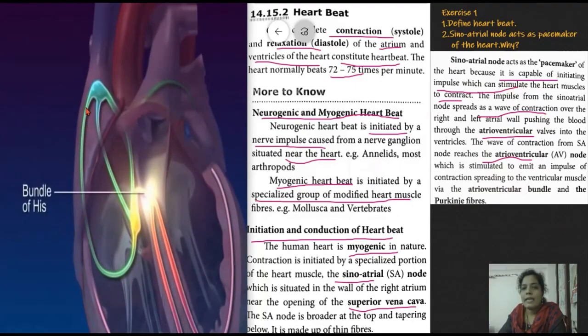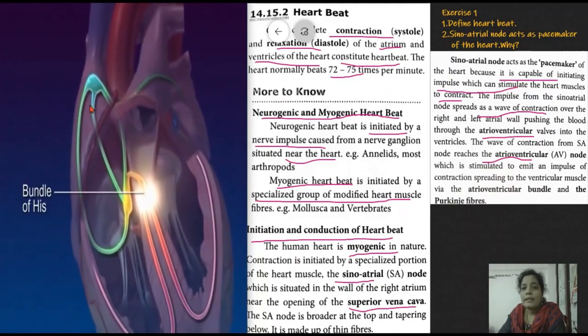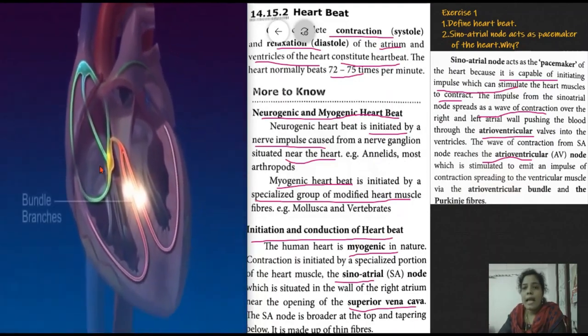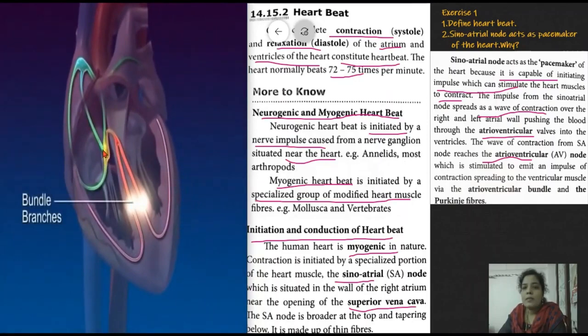So first the SA node, sinoatrial node, produces the impulse. That impulse enters into which region? AV node, atrioventricular node, via the bundle of branches. This is a bundle of branches, Purkinje fibers, through this area it enters into the ventricular muscles, ventricles, so that the ventricles contract. So in this manner, initiation and conduction of heartbeat takes place in human beings.